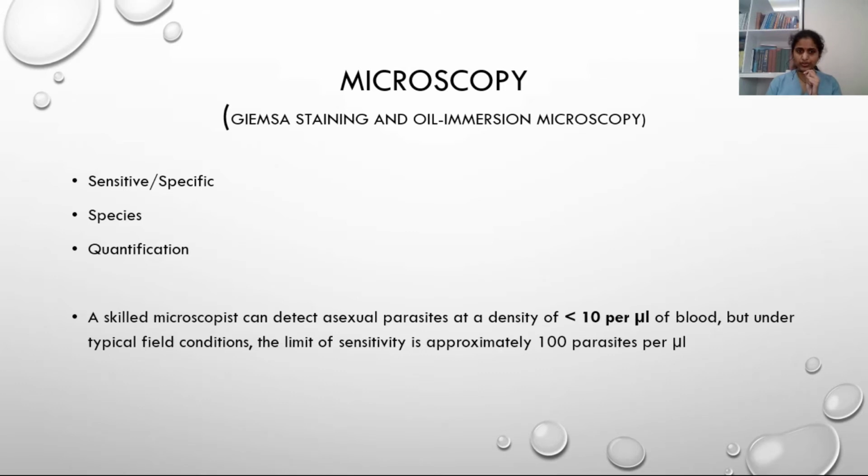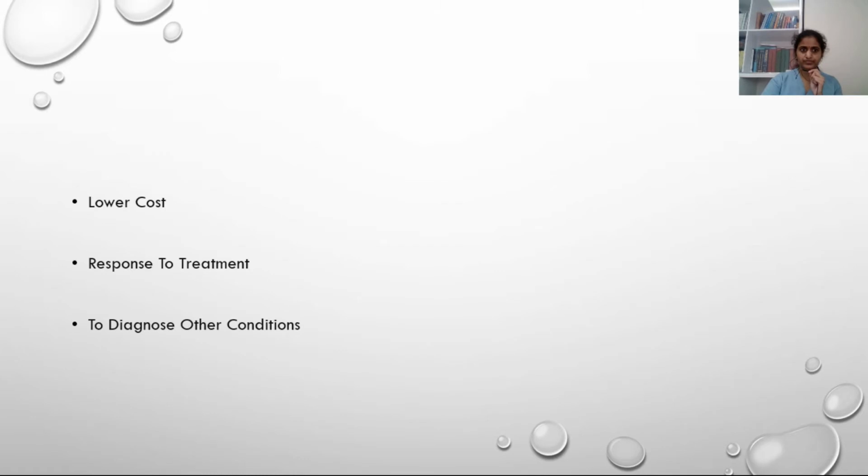A skilled microscopist can detect asexual parasites at the density of less than 10 per microliter of the blood. But under typical field condition, most of the time the sensitivity is approximately 100 parasites per microliter. We can detect up to 10, but most of the times we can detect up to 100 parasites per microliter. And the cost is very less.